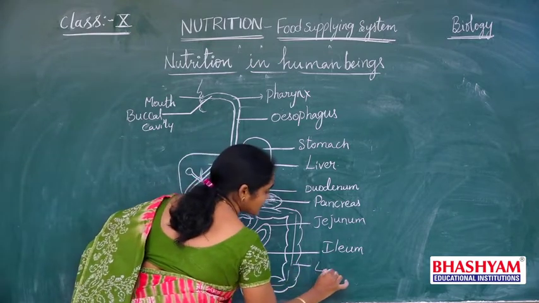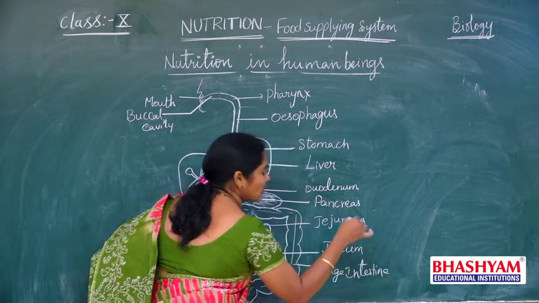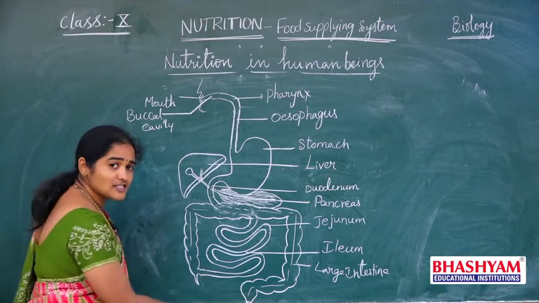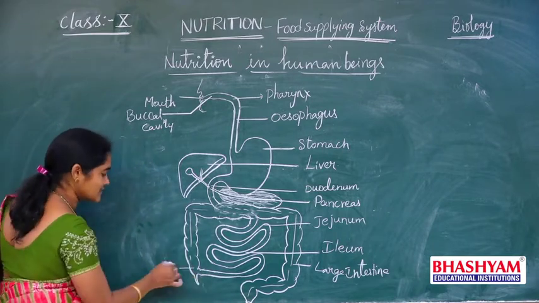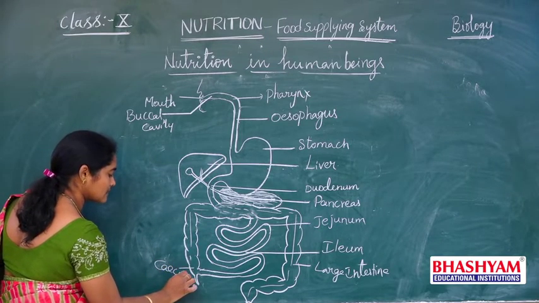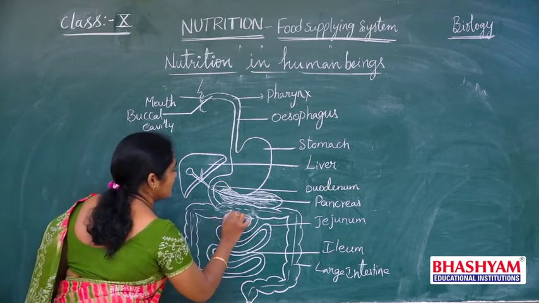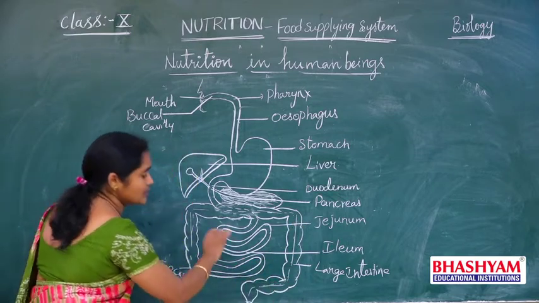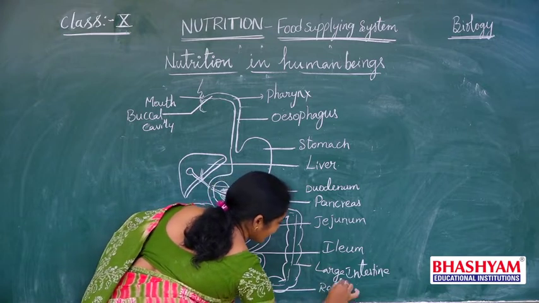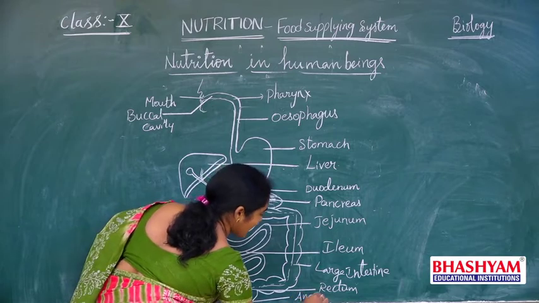This is the large intestine. Like the small intestine, the large intestine also has three parts. One is where the small intestine opens into the large intestine, that part is called the cecum. And then the colon. And then the rectum. This rectum opens outside through the anus.